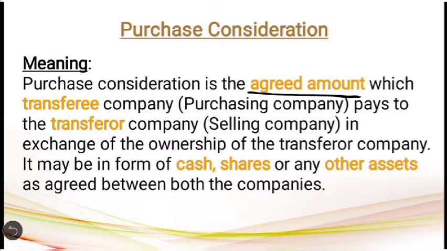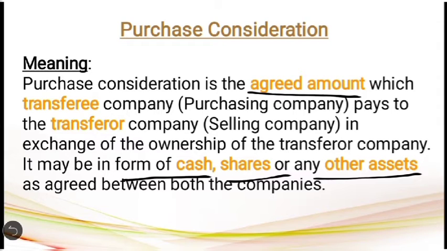Then while discharging the purchase consideration, the purchasing company can pay the purchase consideration either in the form of cash or in the form of shares, that is both equity shares or preference shares. Sometimes they will also issue debentures in discharging the purchase consideration, or they can also give other assets. That depends on the agreement between the purchasing company and the selling company. So usually the purchase consideration will be discharged in the form of cash or shares, that is both equity shares or preference shares, or sometimes even in the form of debentures in the purchasing company. So this is the meaning of purchase consideration.